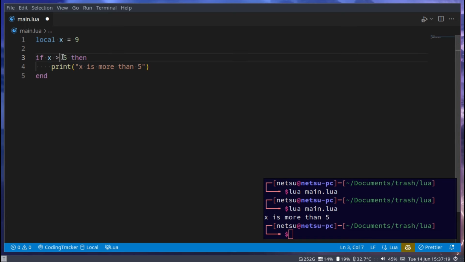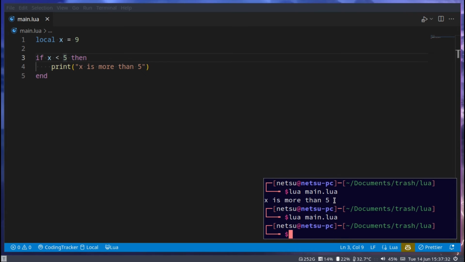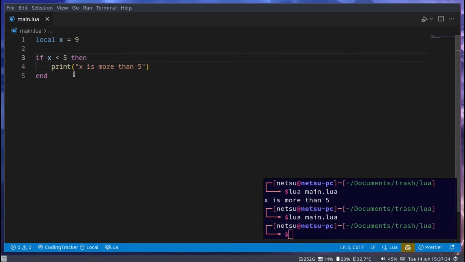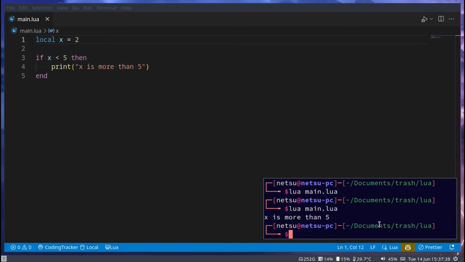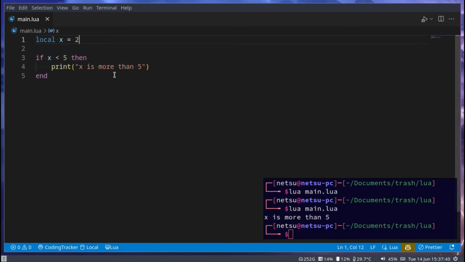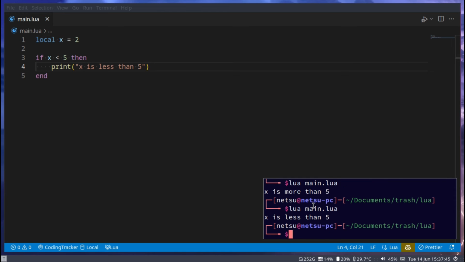If this is bigger than this, then it will be true. This is smaller than, because now we'll try and eat this one and hope that this one is bigger. So this will see if x is less than 5. Run it, it skips the code, but if we were to make x 2 again, then we'll get "x is less than 5". But you still get the point.